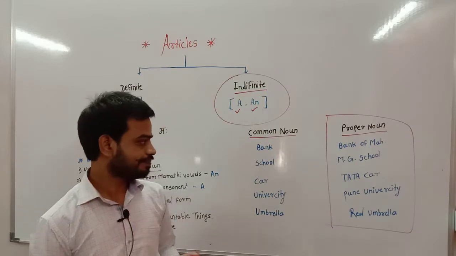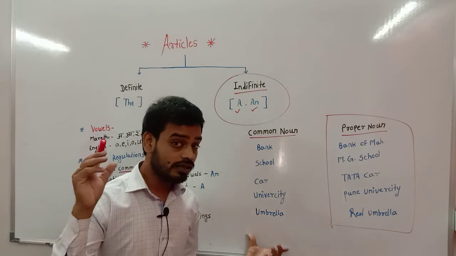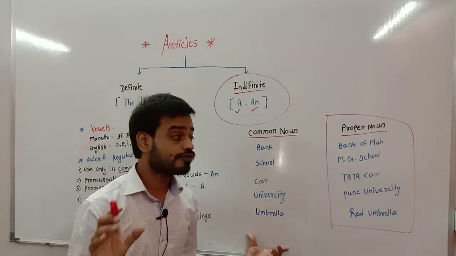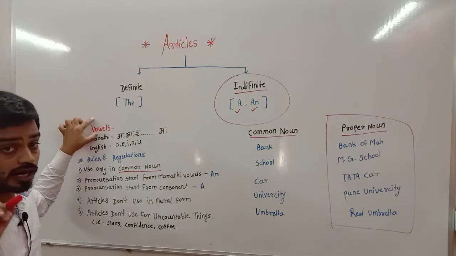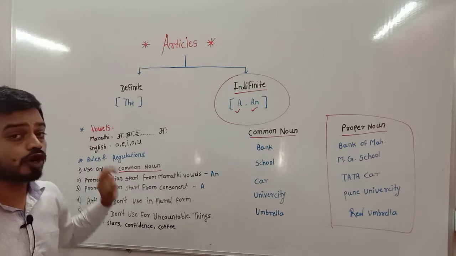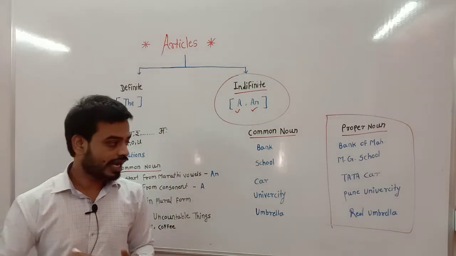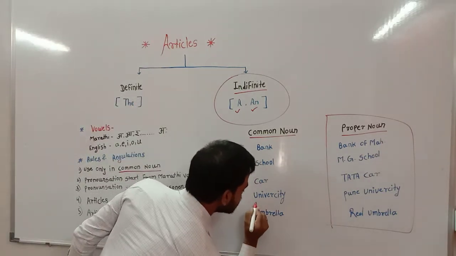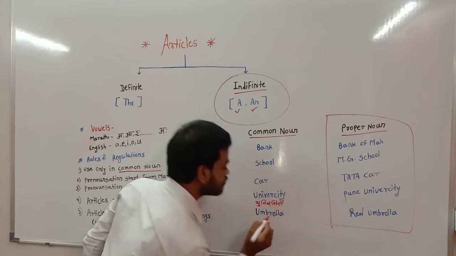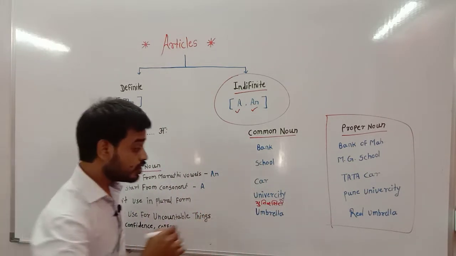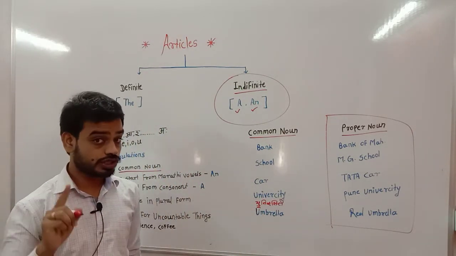Then the second rule: remember, if the pronunciation of the word starts with a vowel, then use an. Such as university. University. Remember, not a u. U is a consonant. U is a consonant.